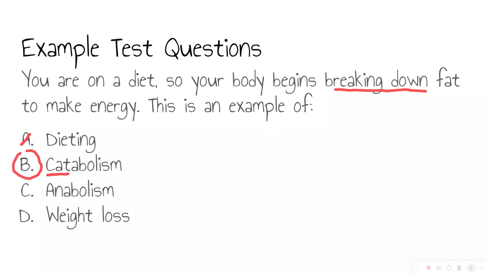But as always, let's go ahead and read through all of our possibilities. So is this an example of anabolism? Remember, anabolism, we think about ants, and they like to build things. So are we building something here? No, we're breaking something down. So this is not going to be our correct answer. Is this an example of weight loss? Well, if you are breaking down fat, you are going to be losing weight, but this is not a very scientific answer for the question. Catabolism is going to be our most correct answer to this question.